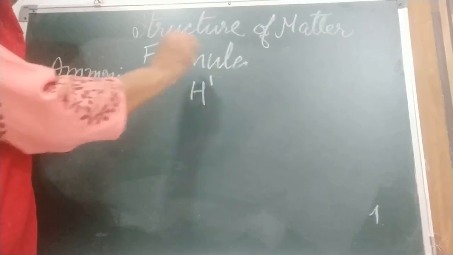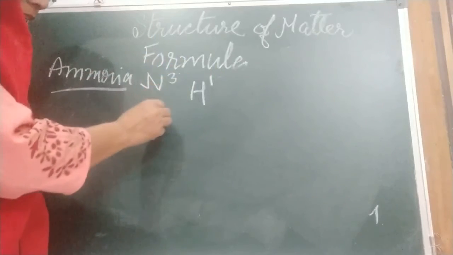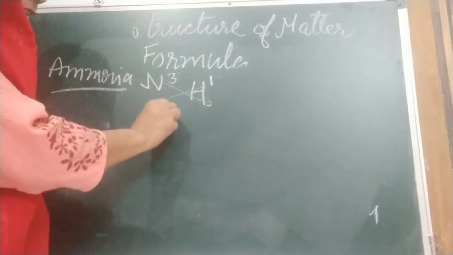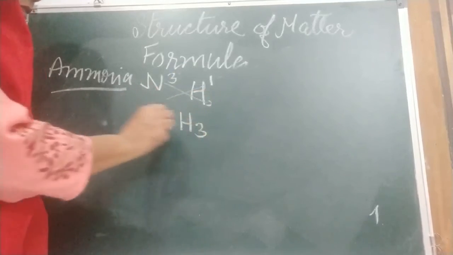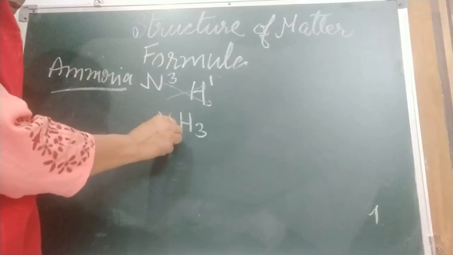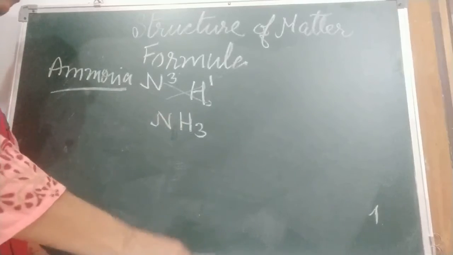Hydrogen valency is 1. And what will happen? Second step, we will cross it. NH3. Clear? 3 will come here, 1 will come here, but 1 we do not write. This way, children, we can make formulas.